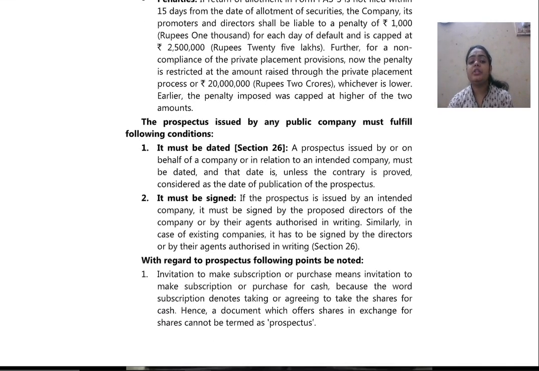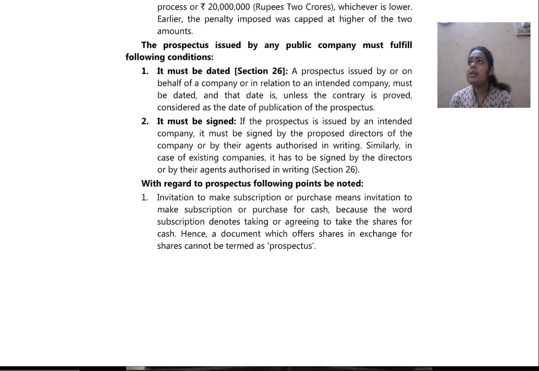Why are these provisions made so strict? These provisions are made so strict because firstly there are chances of people committing fraud, and paying such a huge amount of penalty is very difficult for the people. So the Companies Act has seen to it that they make the provisions difficult for them.